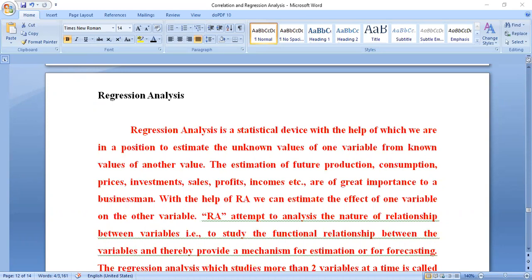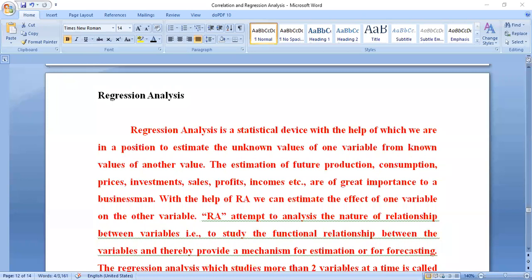Estimation of future production means, in the future, in the next minute or the next day or next year, how much production is required, what is the demand from the customer, the outside customer. For that, today itself, we are going to estimate with the help of this regression analysis.